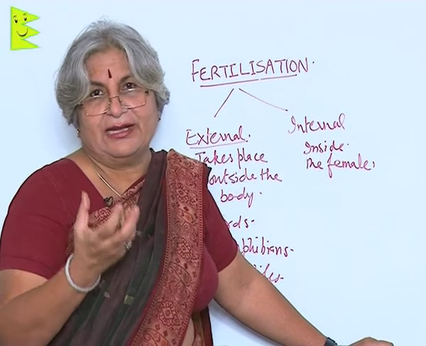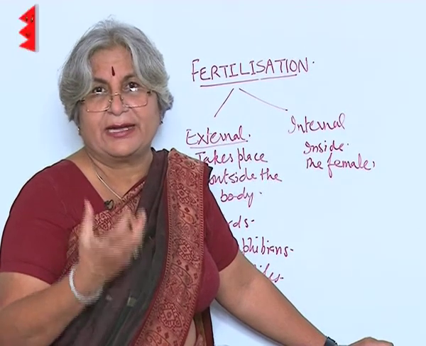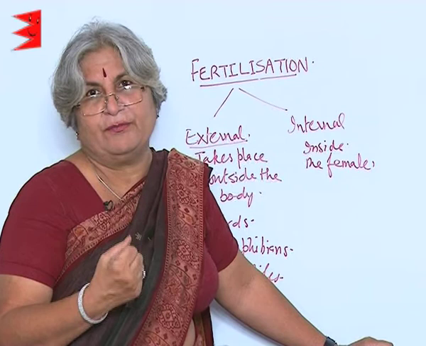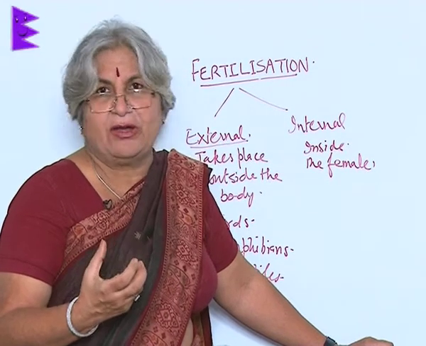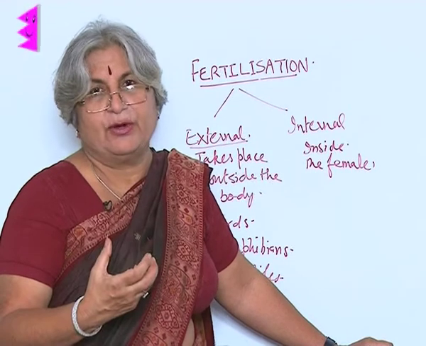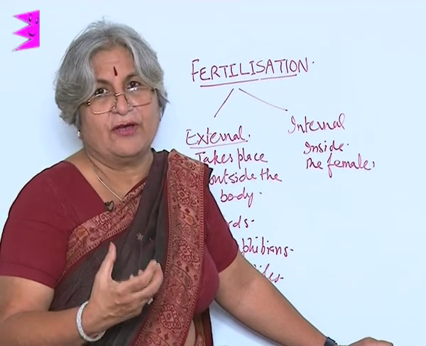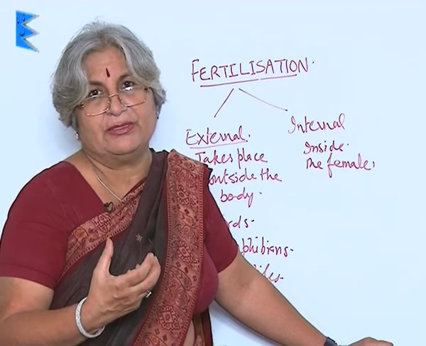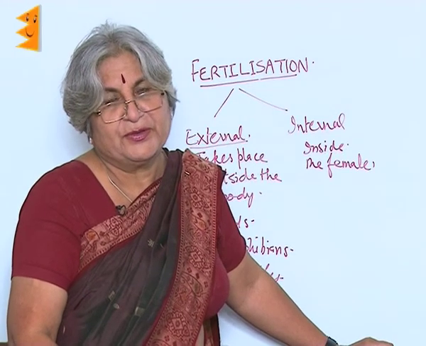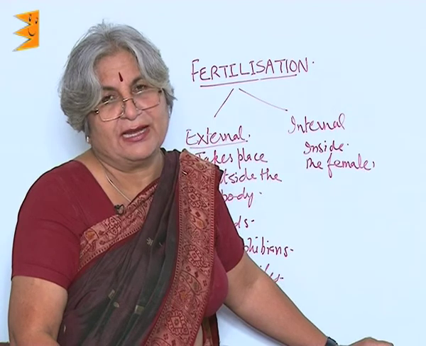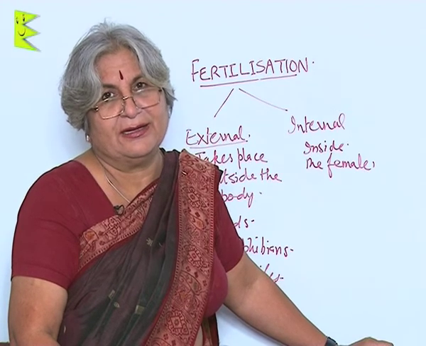Simple, the fertilization is inside the protected environment of female body, and ova produced are much less, and because sperms are of course more in number, but the chances of union of sperm and ova is much more. So, that is about external fertilization and internal fertilization.